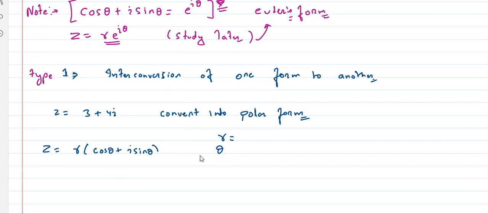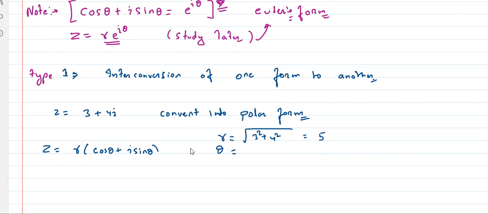Yes or no? Right? So I guess you can easily find r. Now, what is r, guys? What is r? R is equal to root of 3 square plus 4 square. See, steps, right? If everything is crystal clear, you don't have to worry. Awesome. Very good. r is 5.